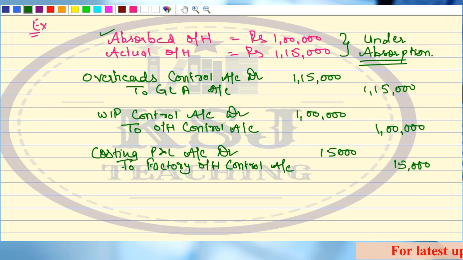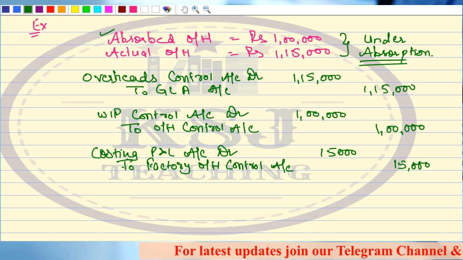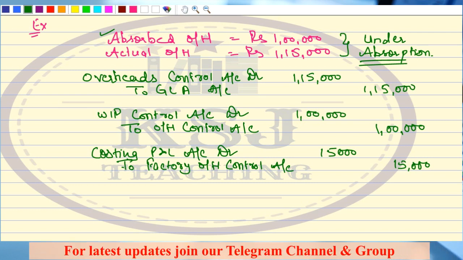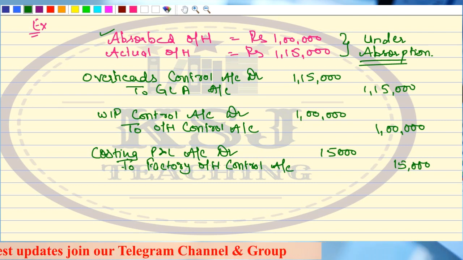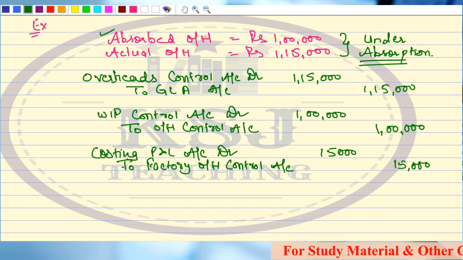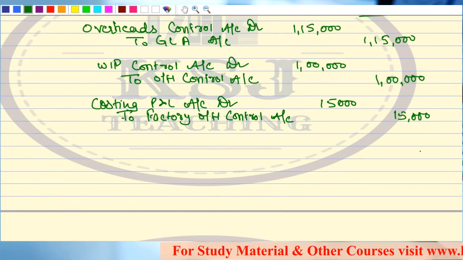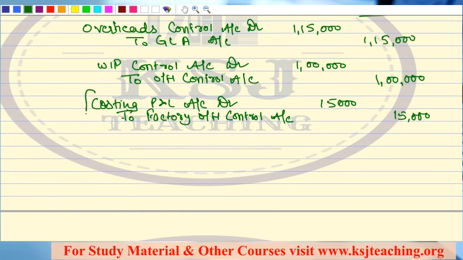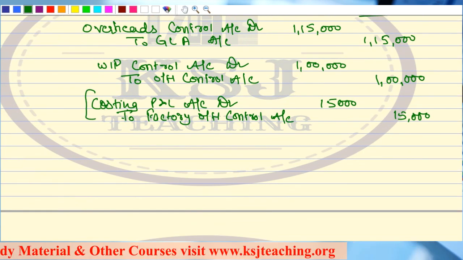Clear? Any doubts? Now, listen to it very carefully. If in the exam you are asked to prepare this under or over absorption account, if they say prepare the overhead control account and the overhead adjustment account, then this last entry that I have posted can be bifurcated also.